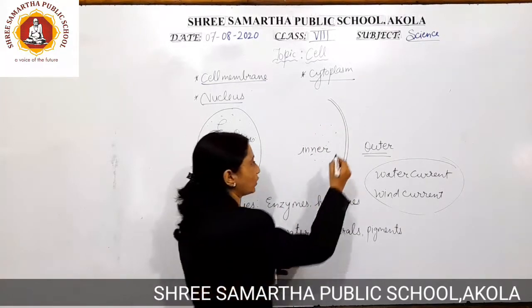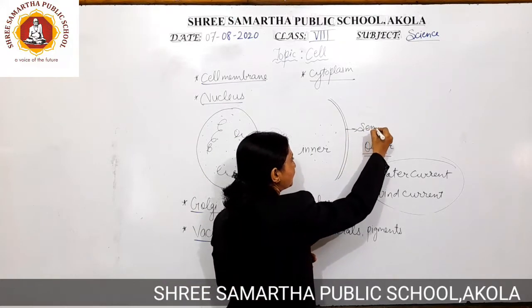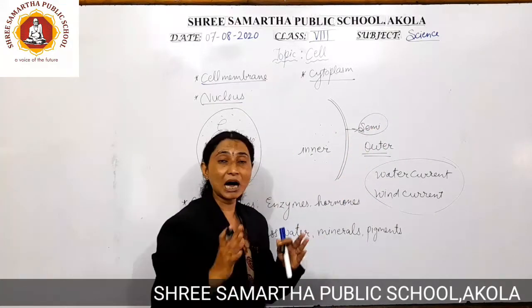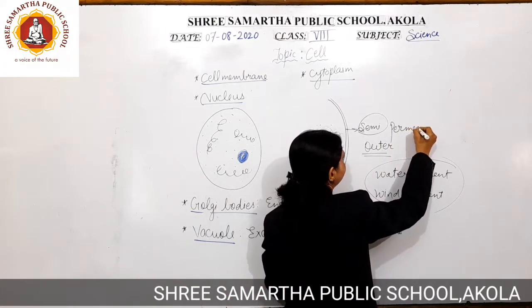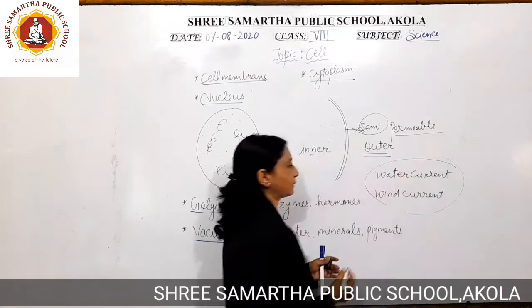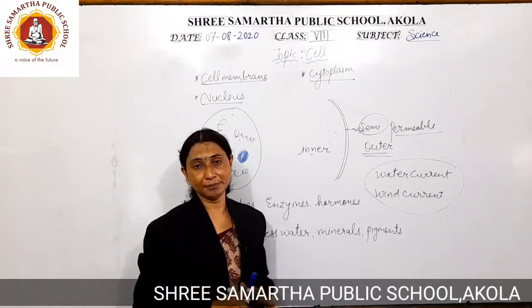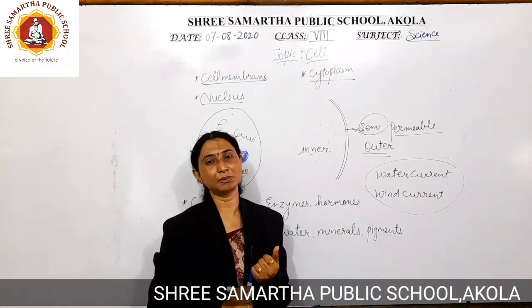Now what is meant by porous in nature? It is a semi-permeable membrane. Semi means half of it. Permeable means permeate. So this cell membrane is a semi-permeable membrane. It is a selectively permeable membrane.